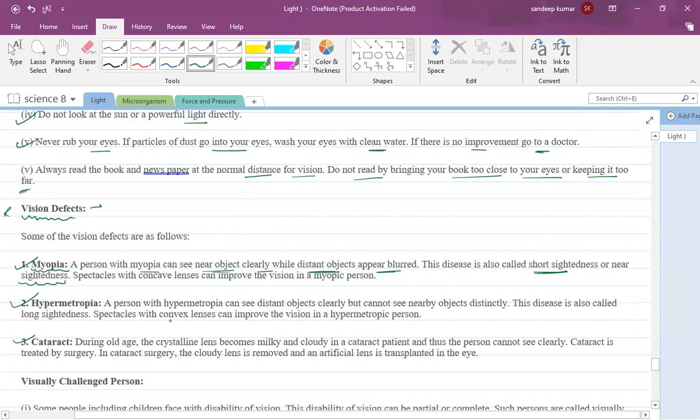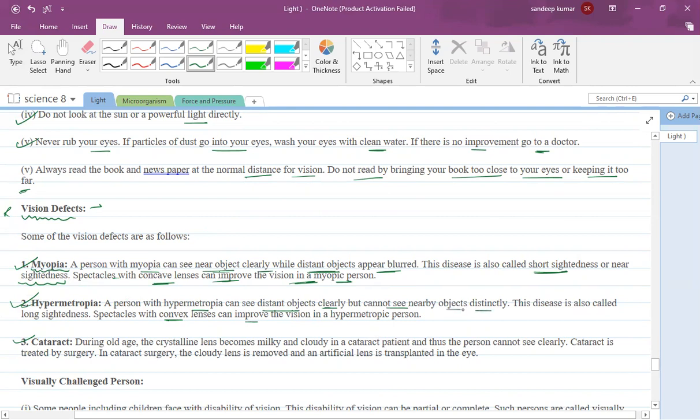Spectacles with a concave lens can improve the vision of a myopic person, because a concave lens is a diverging lens, so it will diverge the light to the retina. Next, hypermetropia. A person with hypermetropia can see distant objects clearly but cannot see nearby objects distinctly.